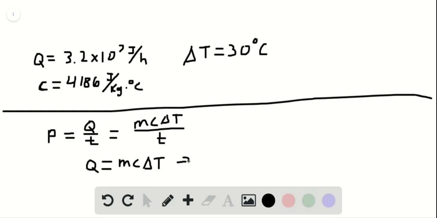So solving for M, we have M is equal to Q over MC, or excuse me, Q over C delta T. So plugging those values in, where C is the specific heat for water, 4,186 joules per kilogram times degrees Celsius, this comes out to equal 254.8.